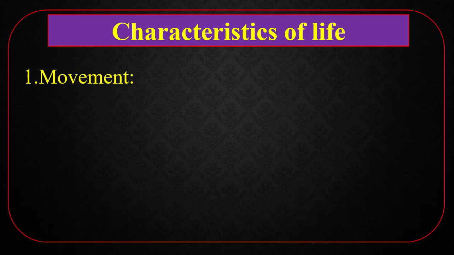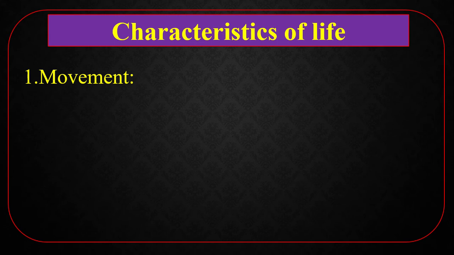If you look around our environment, there are mainly two types of things. Number one, non-living things: house, book, pen, pencil, light, air, soil, water. On the other hand, living things or living organisms: fish, bird, cow, human, etc.